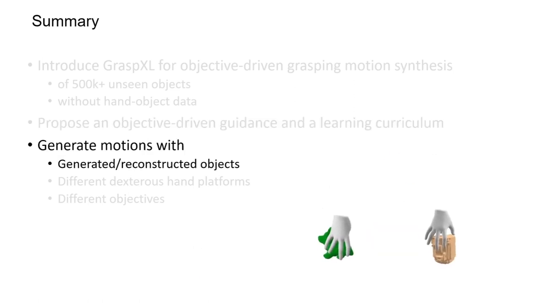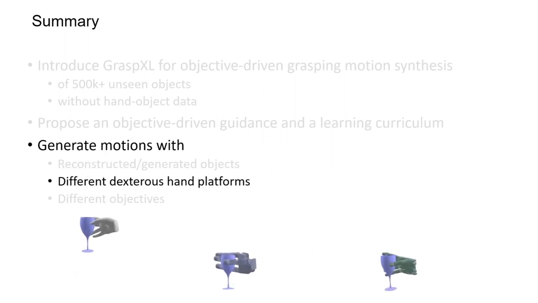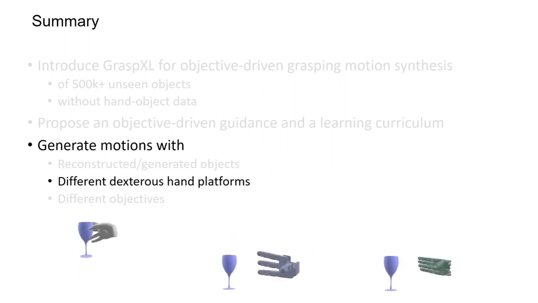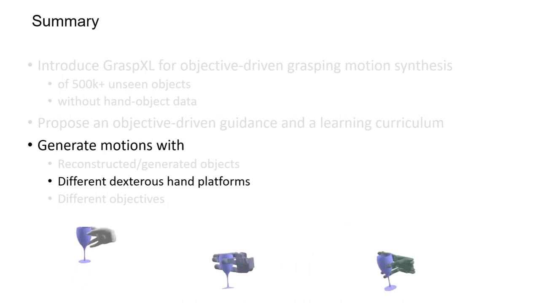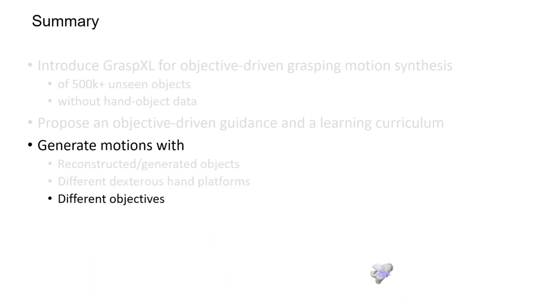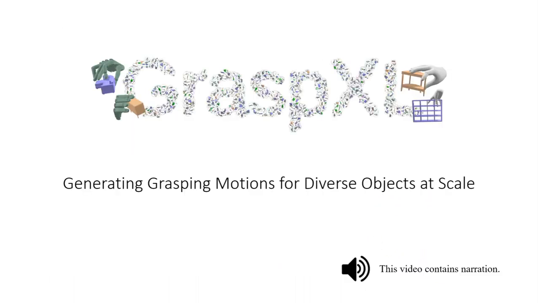We show that our method can generalize to out-of-distribution objects such as reconstructed or generated objects, different dexterous hand platforms with diverse morphologies, and different objectives. Our code will be available for research.